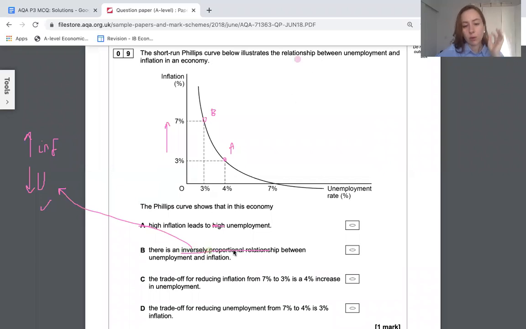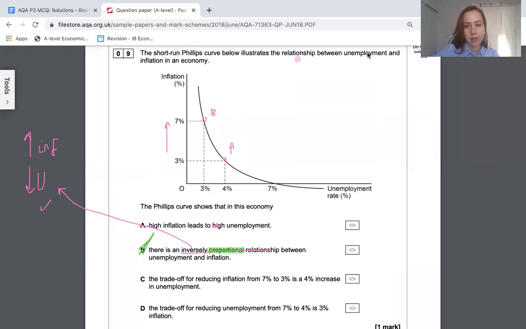When there's the word proportional, it means it's a linear thing. So that would actually only be true if you had a curve like that, kind of like a straight line, like a demand curve. So they're being really, really picky with that one, but that is wrong. You don't have a straight relationship. You've got kind of this curvy relationship. It can't be proportional.